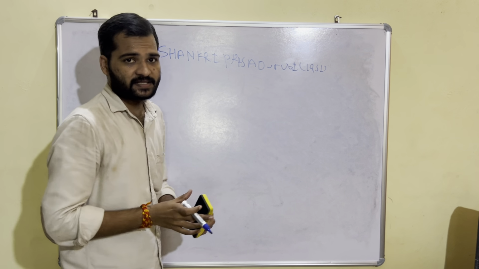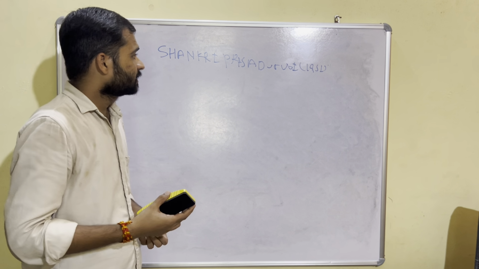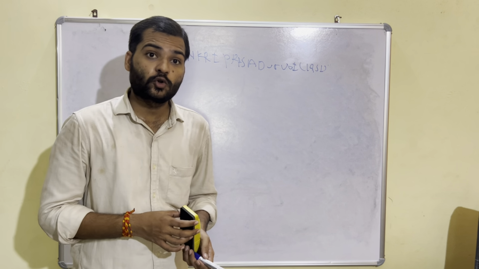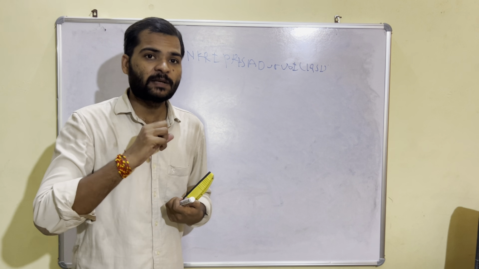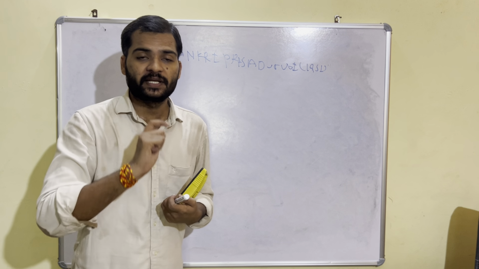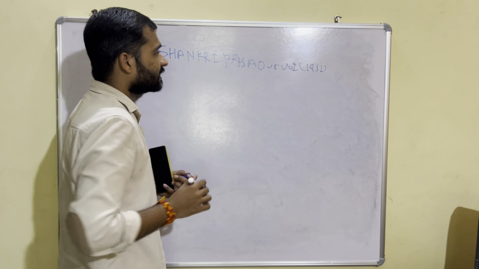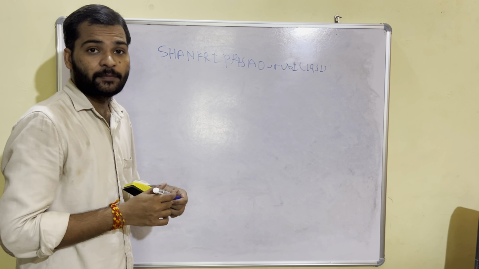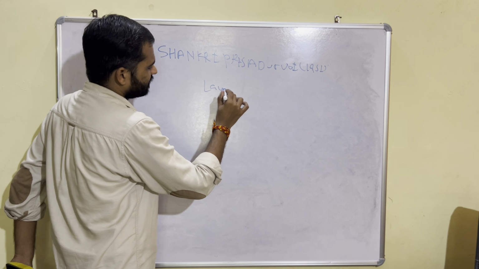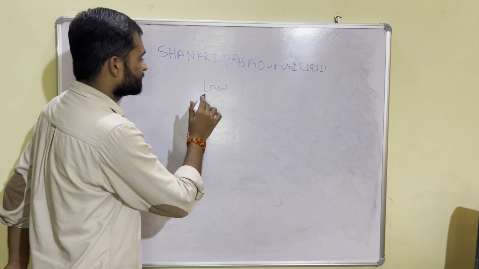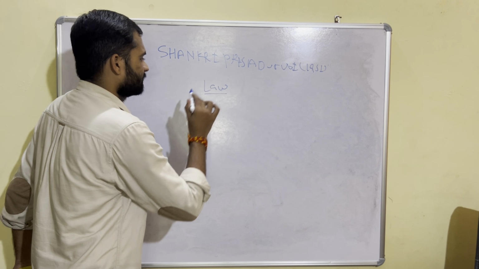Here I had already told you that the debatable word was the word law in the Article 13 clause 2. The root of the problem was the word law in the Article 13 clause 2. Now what happens in the Sankri Prasad case? The debate reaches to the word law. The word law which is mentioned in the Article 13 clause 2, what does that mean?